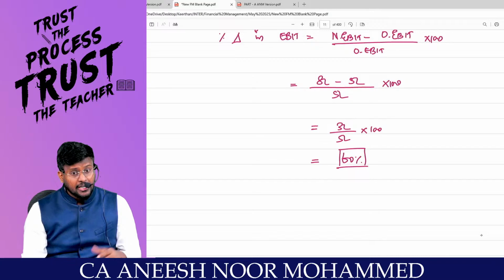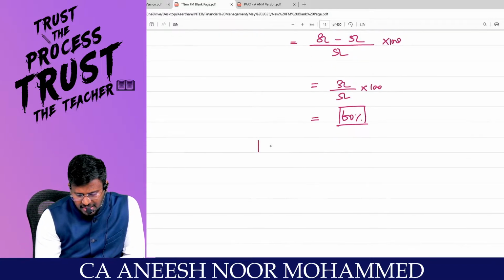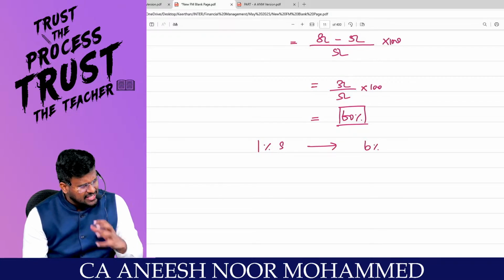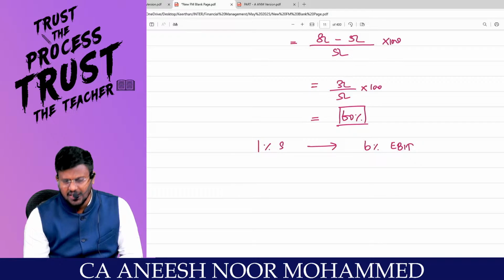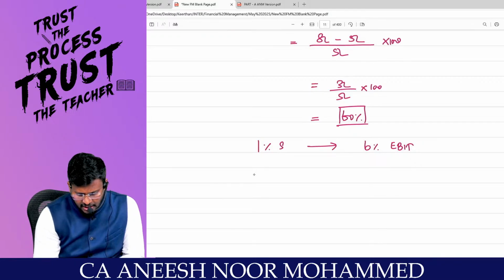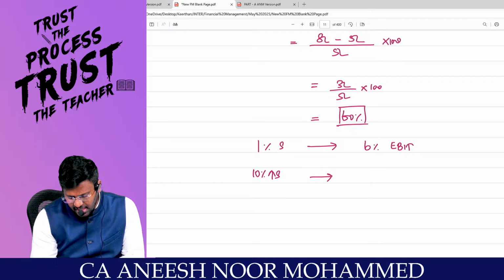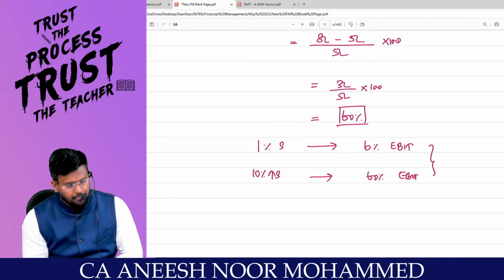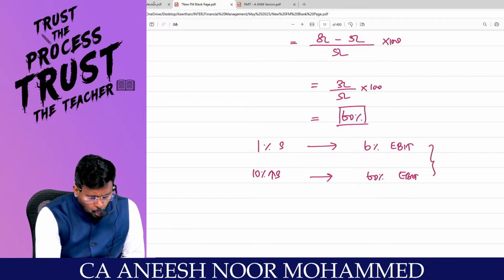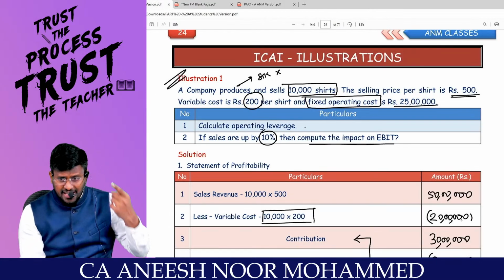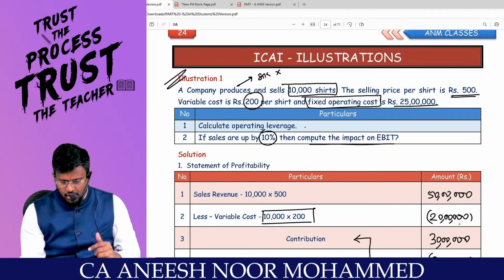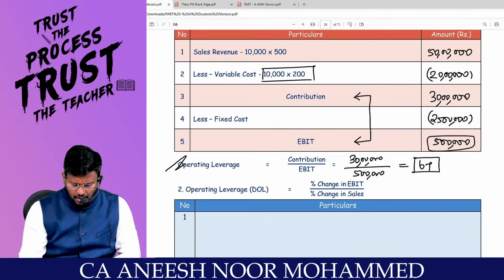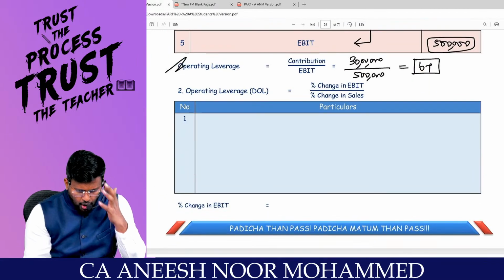The interpretation of that is, if 1% change in sales will lead to 6% or 6 times change in earnings before interest and tax. That is the case if 10% increase in sales will lead to 60% change in EBIT. Is the equation perfectly matching? Yes, sir. So what they want in the question, if the sales are up by 10%, then compute the impact on EBIT. EBIT will increase. That means, sir, degree of operating leverage.